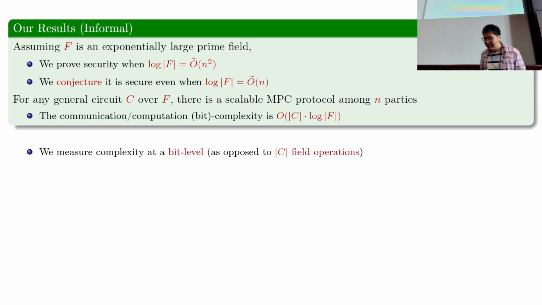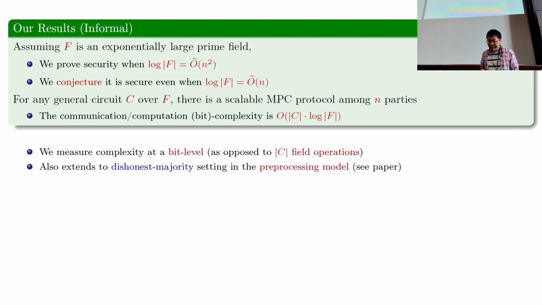First, normally in the MPC literature, you measure the complexity at the field level, in how many field operations each party did. Here, our result measures the complexity at the bit level, where we are measuring how many bit operations each party did. And as you will see shortly, this is inevitable for us.